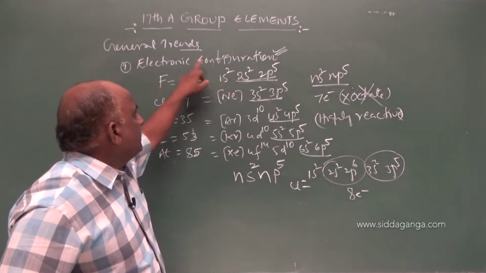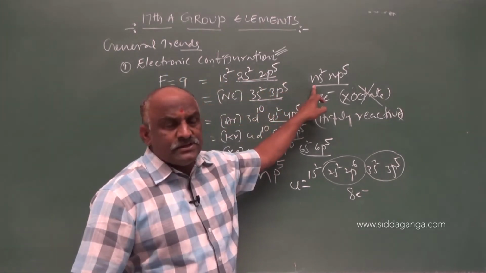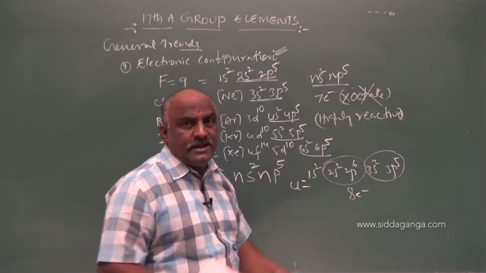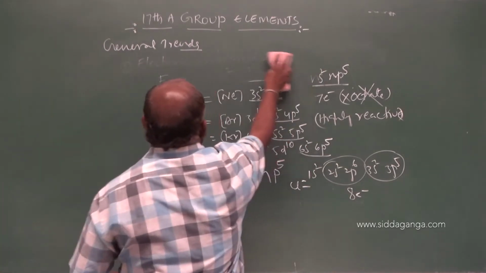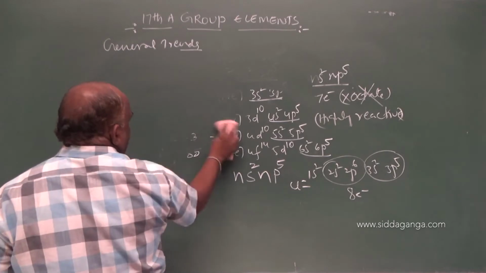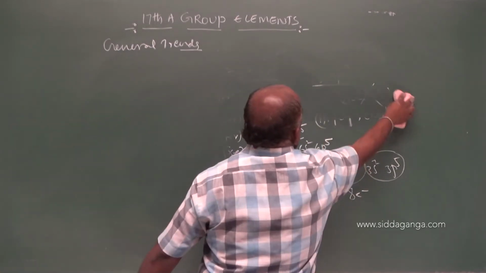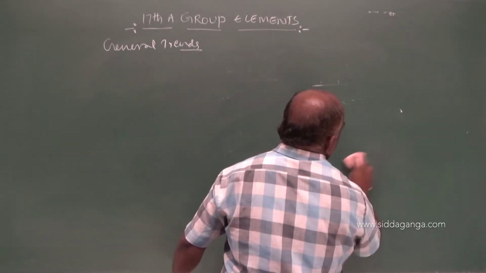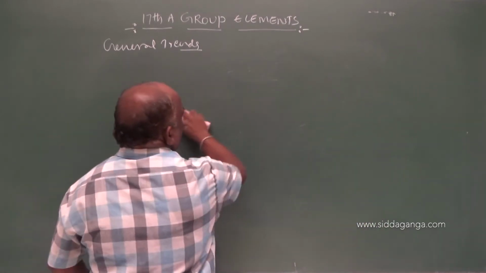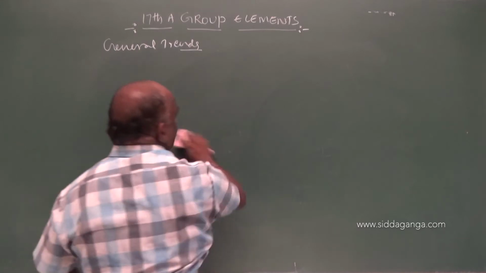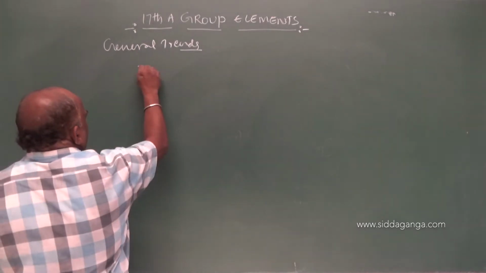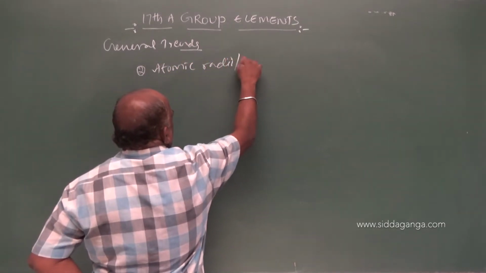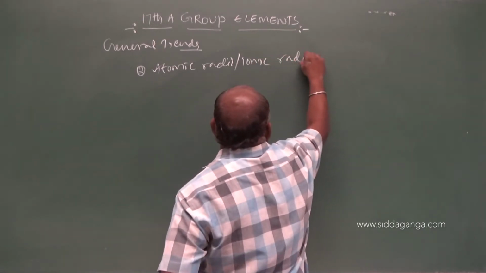So, first you have to notice the electronic configuration ns2 np5. 7 electrons are present in the outermost shell. It is not an octet. For octet, 1 electron is to be gained. So, these are highly reactive. After that, still 4 points are there: atomic radii, ionic radii, ionization potentials, electronegativity and electron gain enthalpy. Those are said to be general trends. After general trends, we will discuss physical properties of the 17th group elements. So, next, first one, second one: atomic radii or ionic radii.